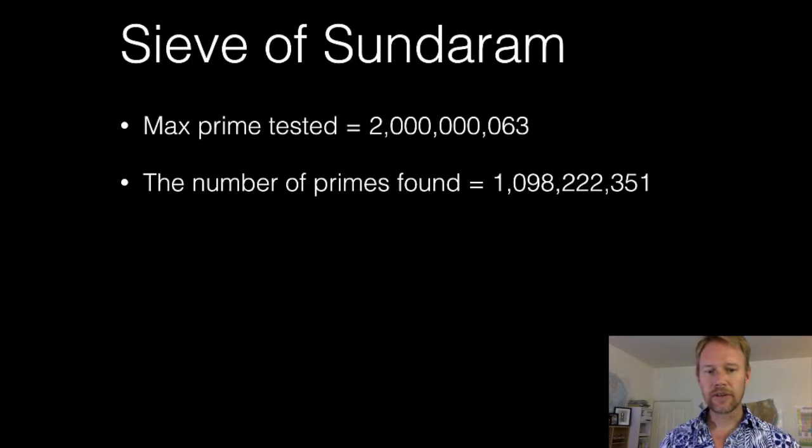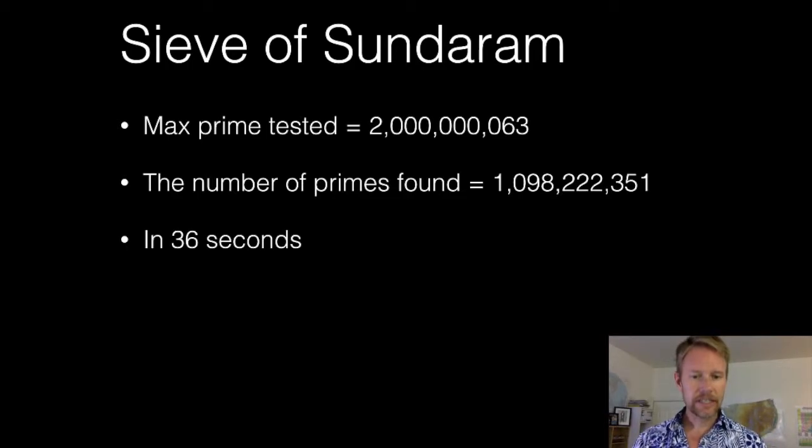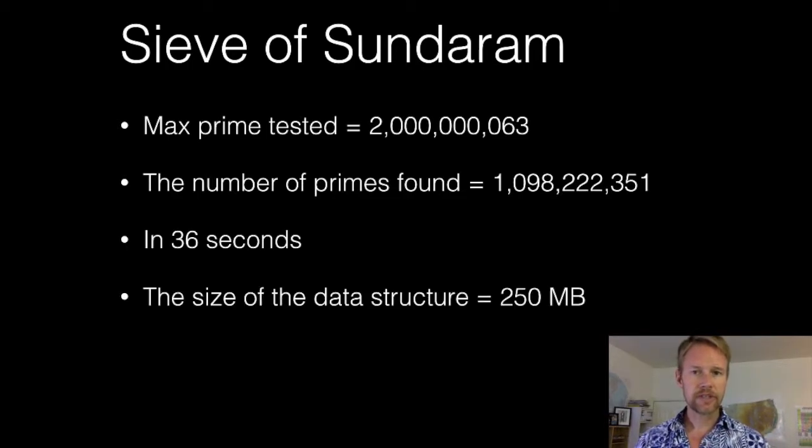As soon as I do, hopefully that 1 billion primes sticks, and I'll be able to use this to extend the number of primes that this particular algorithm is finding beyond the counting numbers that I would be able to get to if I was just using a 1, 2, 3, 4 type base class. This thing ran in 36 seconds. The size of the data structure was 250 megs, and it's pretty straightforward right now.